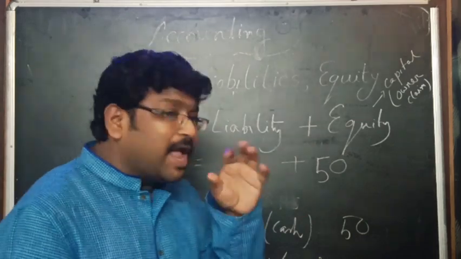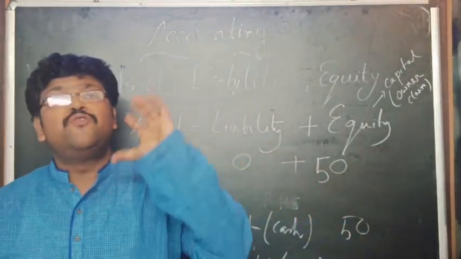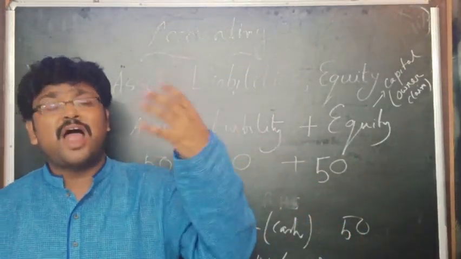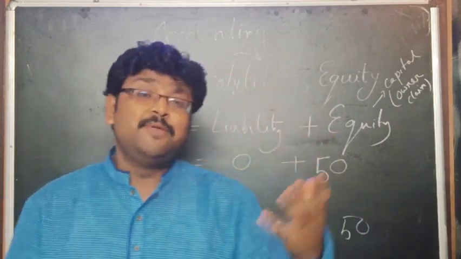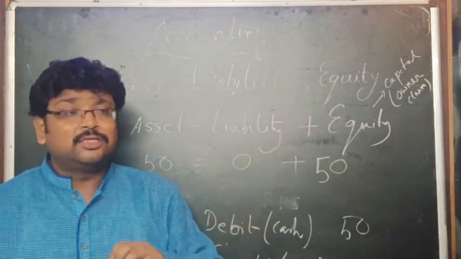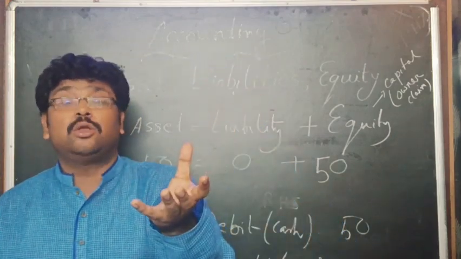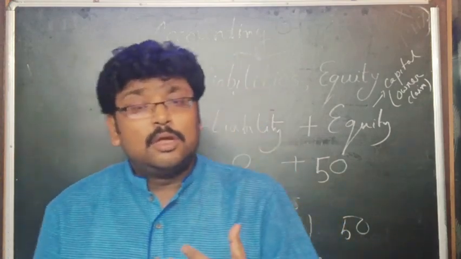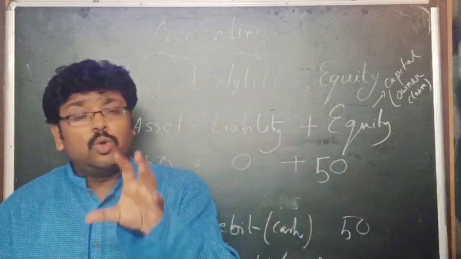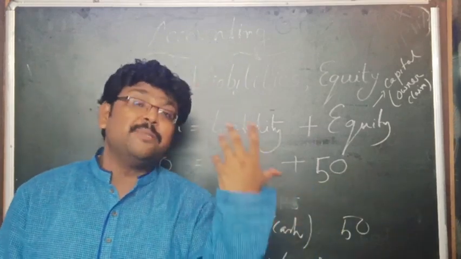Now suppose I would like to invest 25 lakhs in my business. I have no money now, so I go to the bank and take a loan, and that amount of loan is invested in my business.